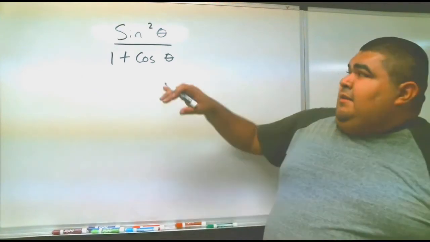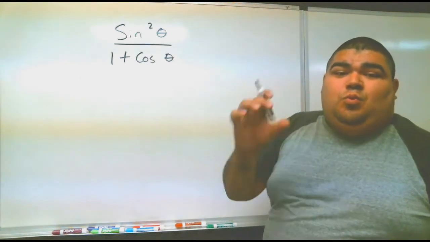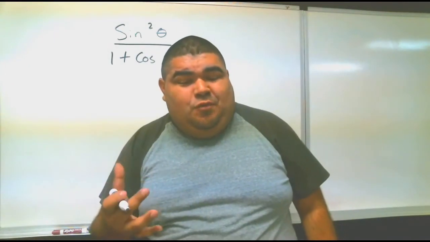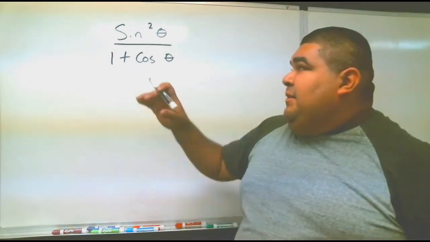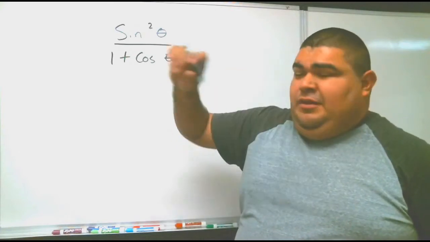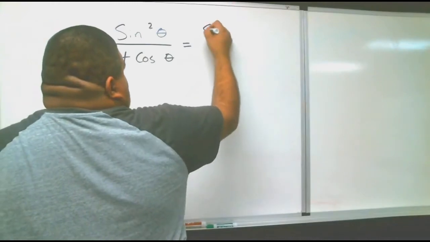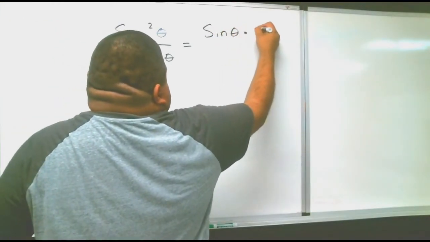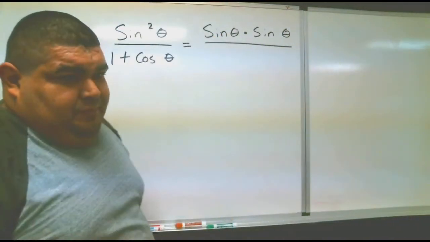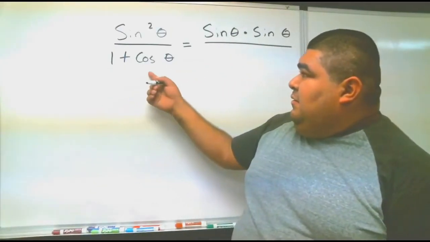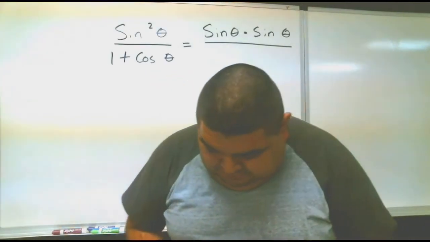Keep in mind, again, in order to make sine squared theta into its purest form, we can take out two sine thetas, right? Because sine theta times sine theta makes sine squared theta. So it's like saying sine theta times sine theta over, if we look at the chart, this can pretty much be converted, 1 plus cosine theta. Okay?